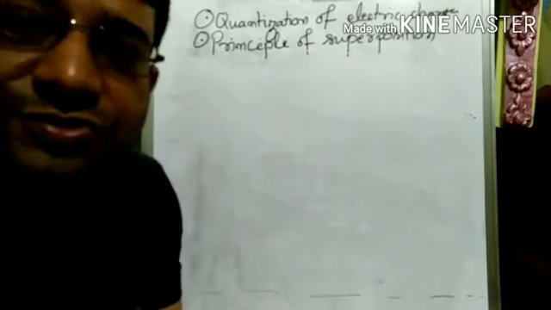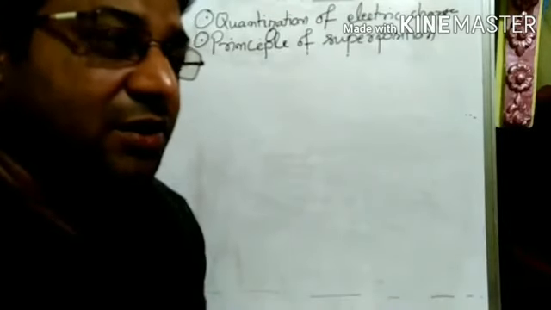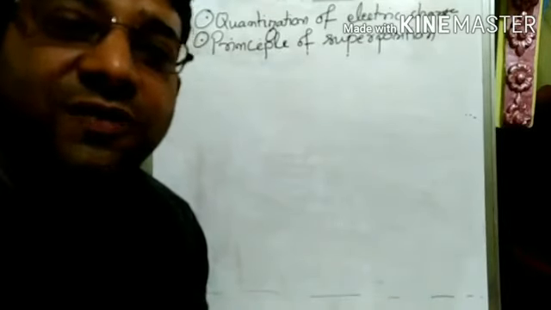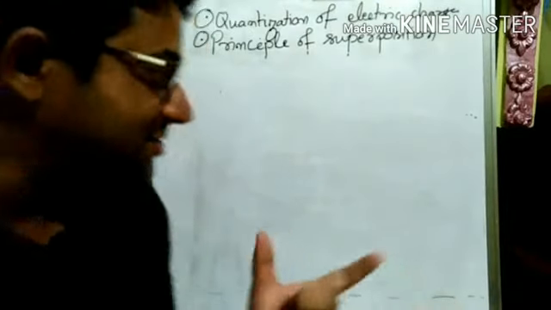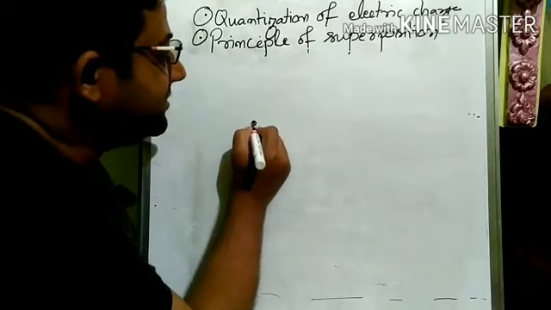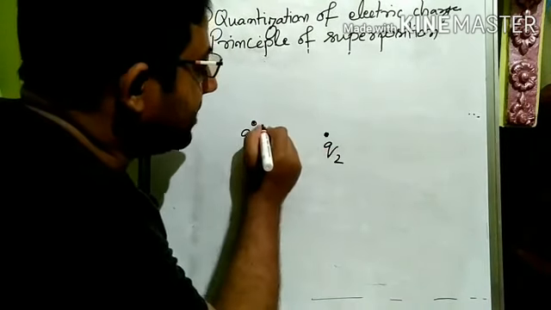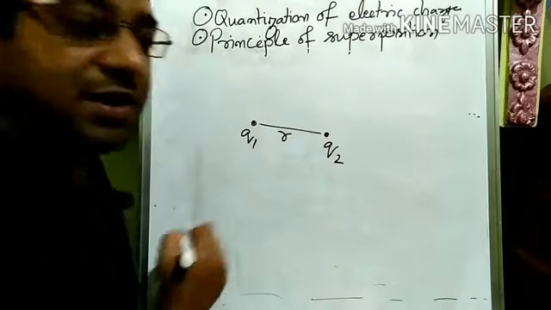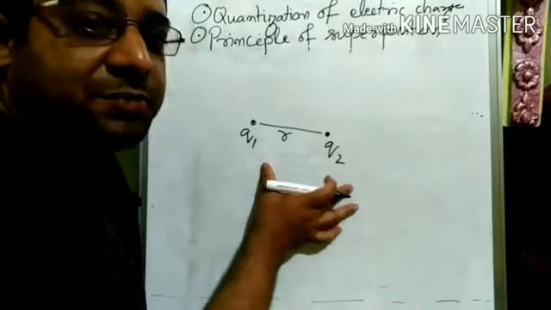We have understood very nicely how Coulomb's law of electricity governs the force between two static charges. So let us say there is a charge Q1 and let us say there is a charge Q2 separated by a distance R. Then the force experienced, the force of attraction or repulsion.